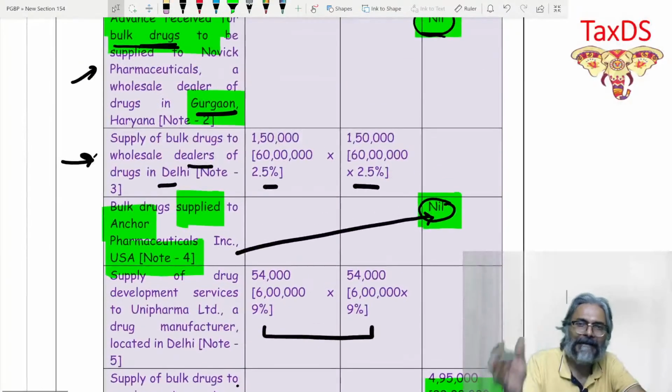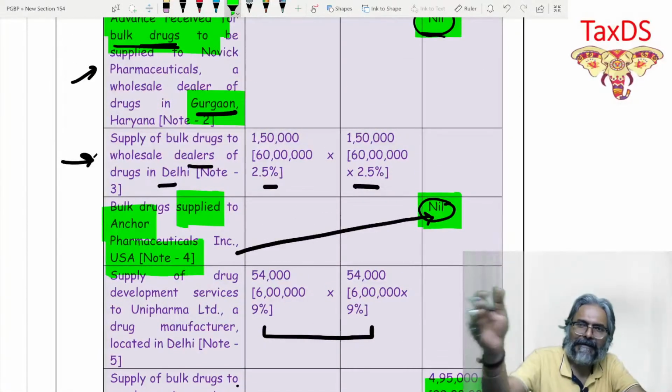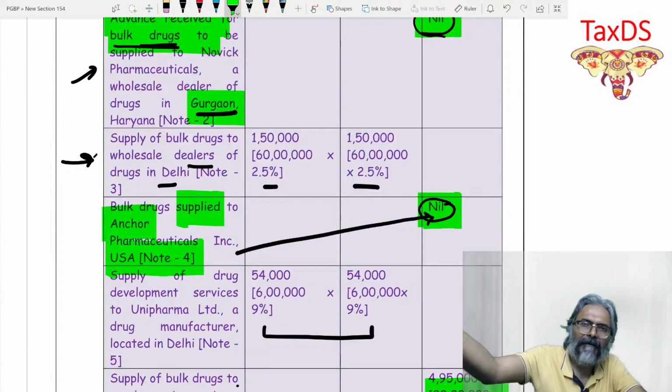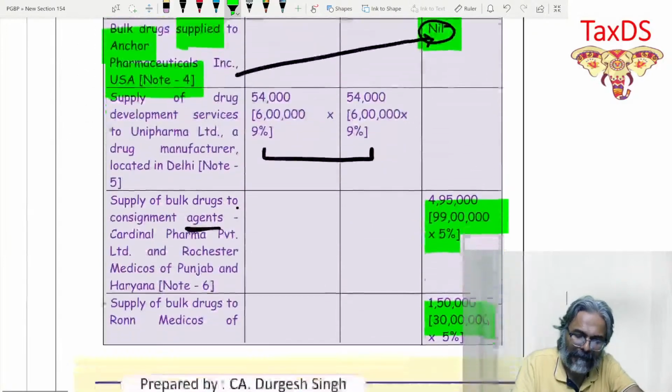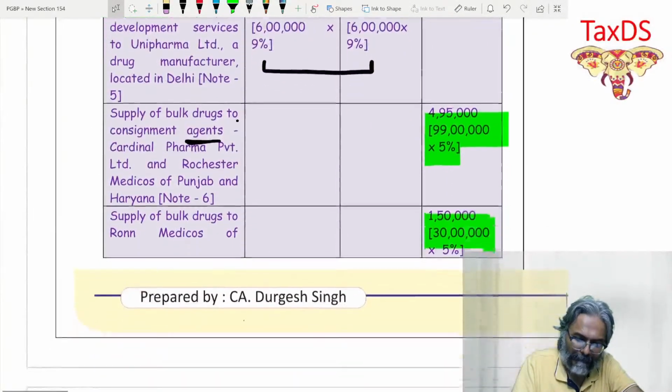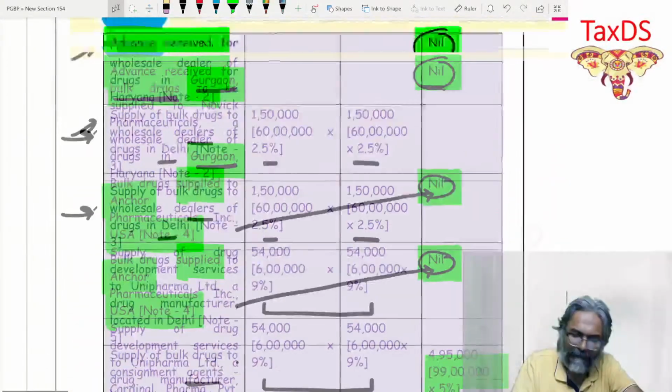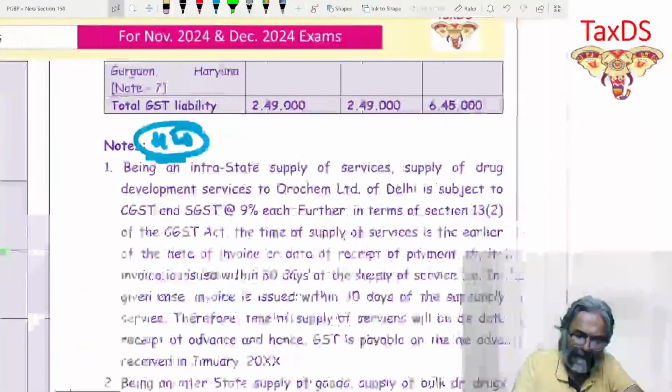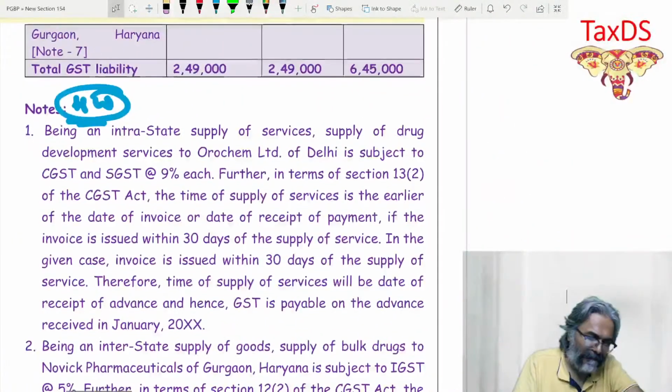IGST, they are interstate supply. They are interstate supply, but the value is nil. Why nil? We have already explained the reason why it is nil. But you have to write in the last column because it is an interstate supply. That is the way the presentation has been done in this context.